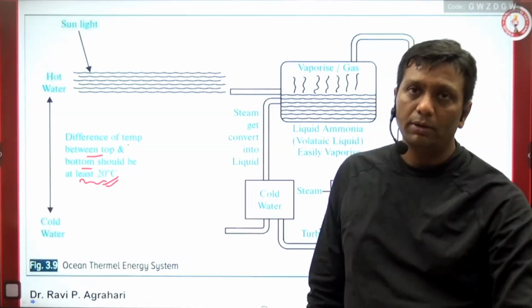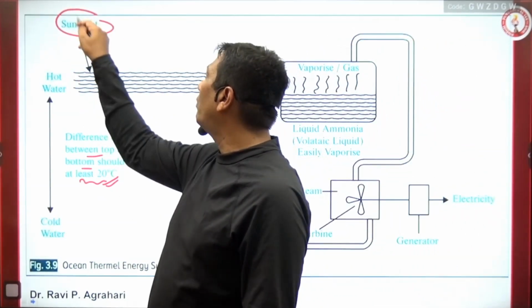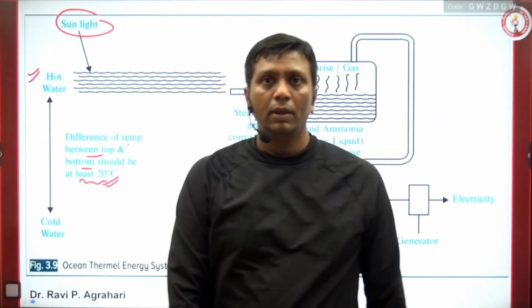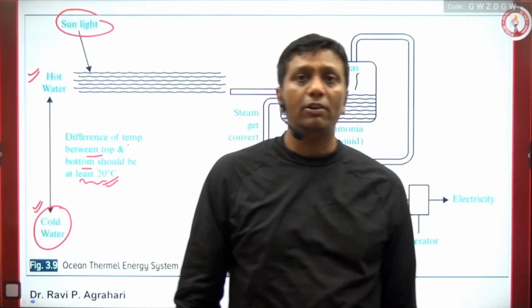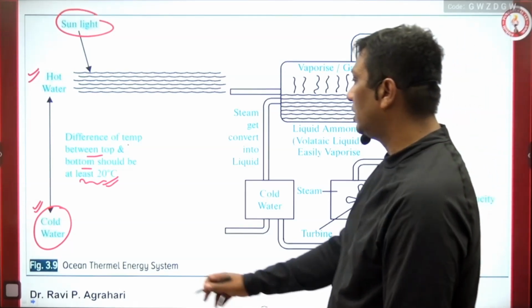And yes, this is possible. Ocean water has salinity. When sunlight falls on the ocean water, guys, the upper layer of the ocean water becomes hot. And downside, sunlight is not penetrated. So definitely the lower side has low temperature. This is the cold water. Temperature is low, this is called cold water.